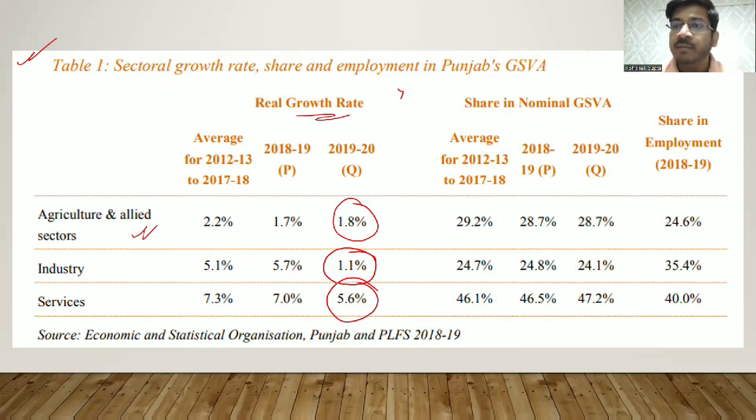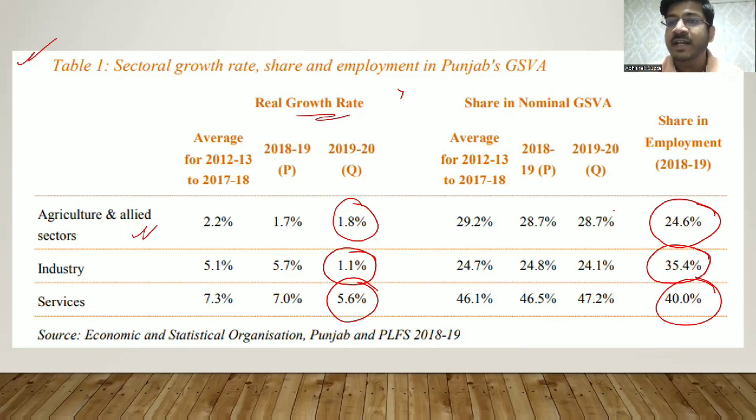The share in employment is, for agriculture, 24.6%. For industry, it is 35.4%. And for services, it is nearly 40%. So basically in Punjab, 40% of the people are employed in services, 24.6% people are employed in agriculture and allied activities, and 35.4% people are employed in the industry sector. I want you to comment what is the share in employment for each of these sectors for India. So please mention that in comments. Let's see who knows that.